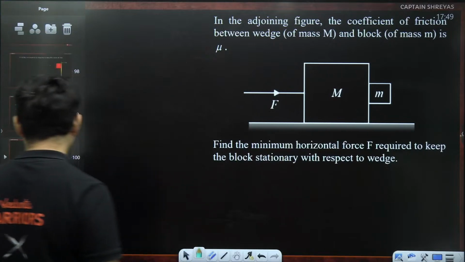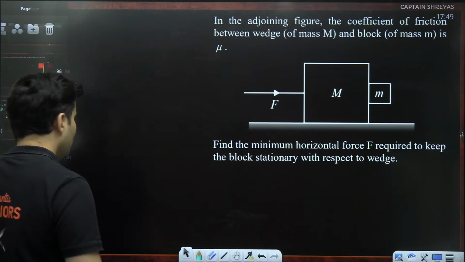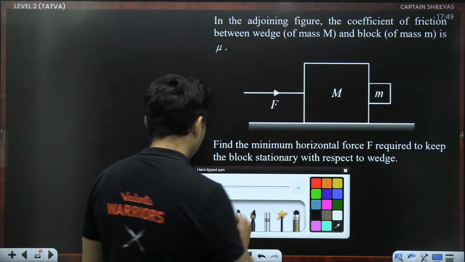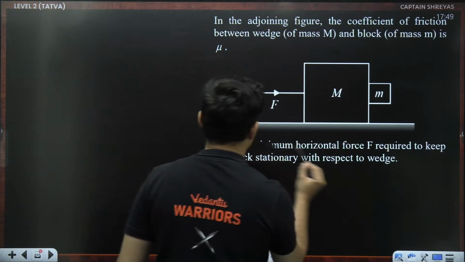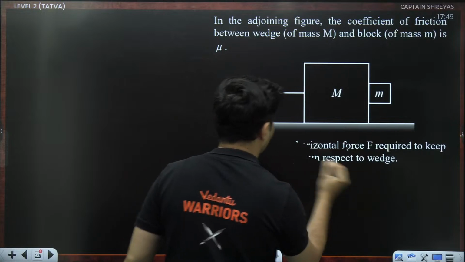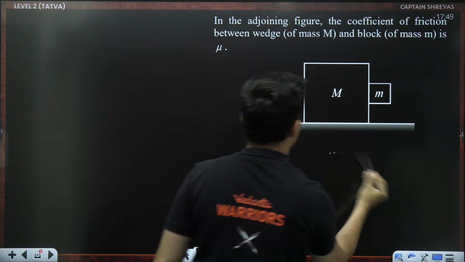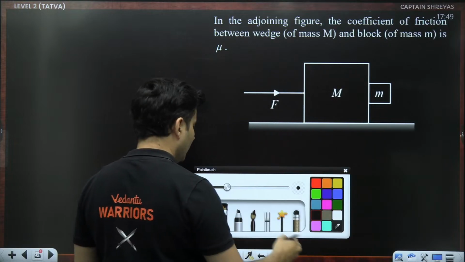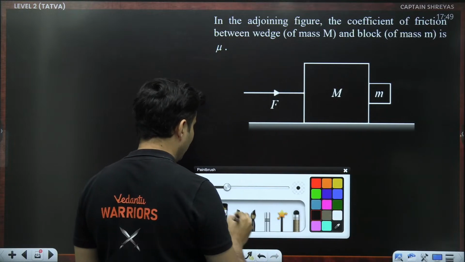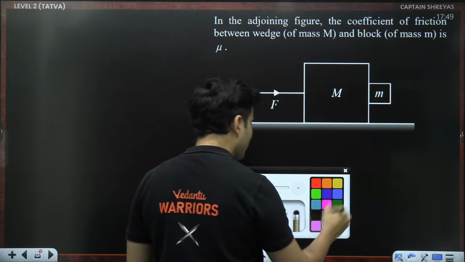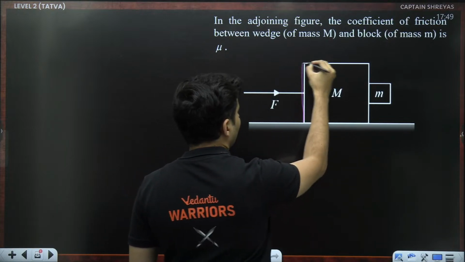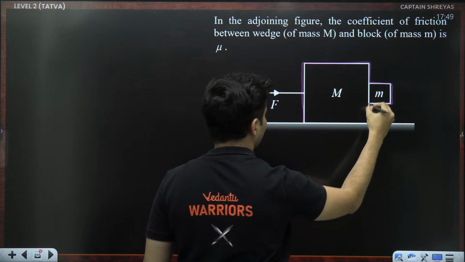Let's draw the free body diagram, of course, starting off with taking the whole system together. Why? Because the whole system will accelerate.